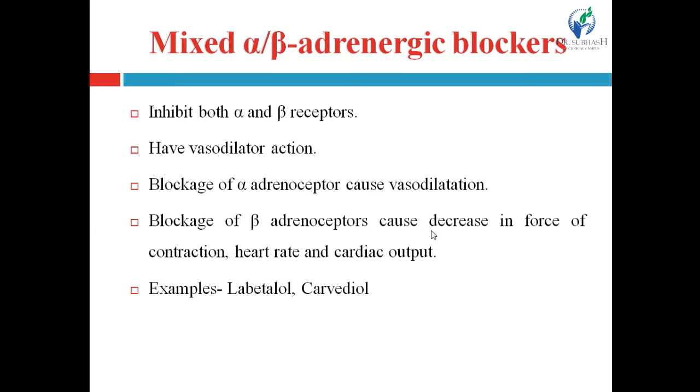So when the drug blocks the alpha receptor, that affects the function of the blood vessels and causes vasodilatation, dilation of the blood vessels, and dilation of blood vessels leads to a decrease in blood pressure due to decrease in peripheral resistance.